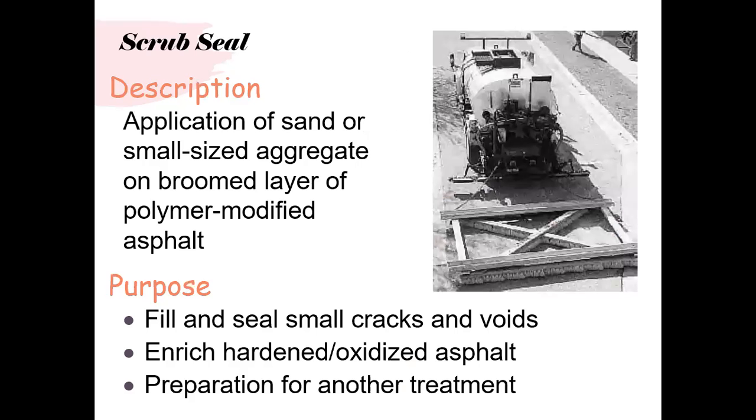There comes another way, which is the application of sand or small size aggregates on a broom layer of polymer modified asphalt. It fills and seals small cracks, enriches hardened oxidized asphalt, and prepares for another treatment.